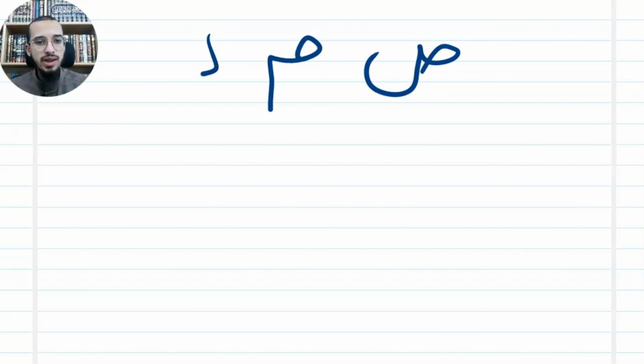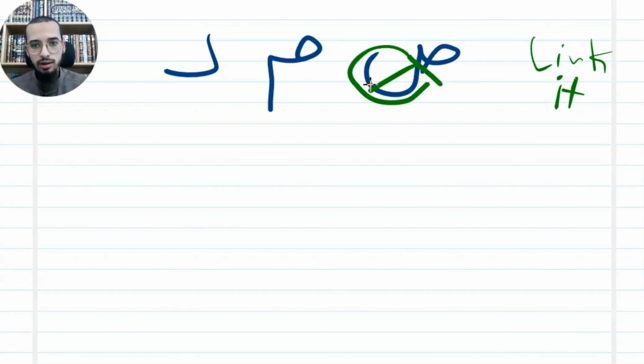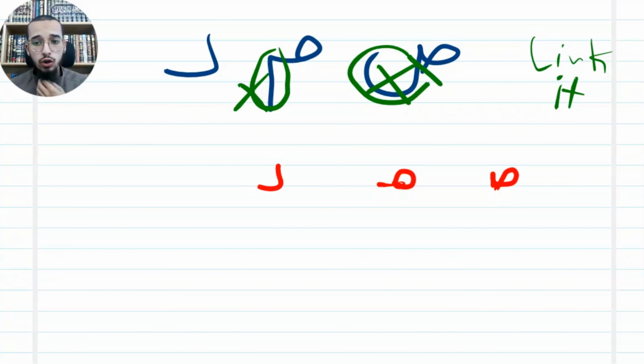Okay? For example, if I have a word: sad, mim, dal. I have 3 letters, and the question is to link them. For sad, I'm going to cut the body, this thing I don't need. Mim, I'm going to cut this, I don't need it. Dal, it's fully. Dal, ra, zay, waw, I'm not going to do anything to these letters. So sad, I need this. Mim, I need this. Dal, I need this. And I told you to make the linking line like that.